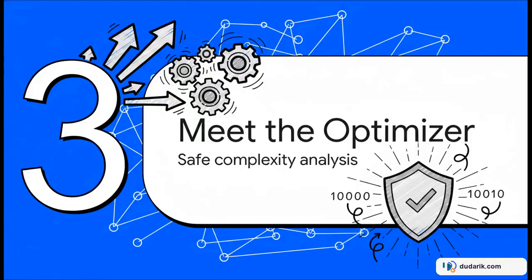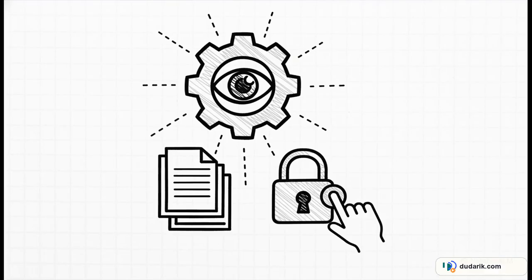Section 3. Meet the optimizer. This is where we look at a specific tool that perfectly leverages this exact skill-based architecture. Let me introduce you to the codex-complexity-optimizer. This is a super clever NPM installable Codex skill created by the GitHub user kappa-mn-git. What does it do? It hunts down algorithmic hotspots and performance bottlenecks across your codebase. But here is the absolute best part. It does all of this without touching a single file.